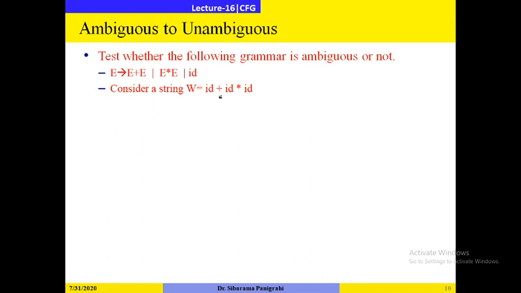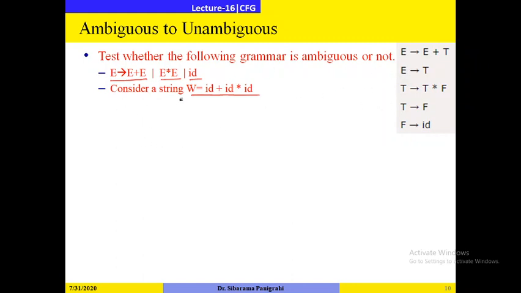Next, ambiguous to unambiguous grammar. This one I have already done. W equal to ID plus ID star ID. E gives to E plus E. E gives to E star E. E gives to ID. But what is the corresponding unambiguous grammar of this one? E gives to E plus T. E gives to T. T gives to T star F. T gives to F. F gives to ID. I will tell you how you will derive this one.